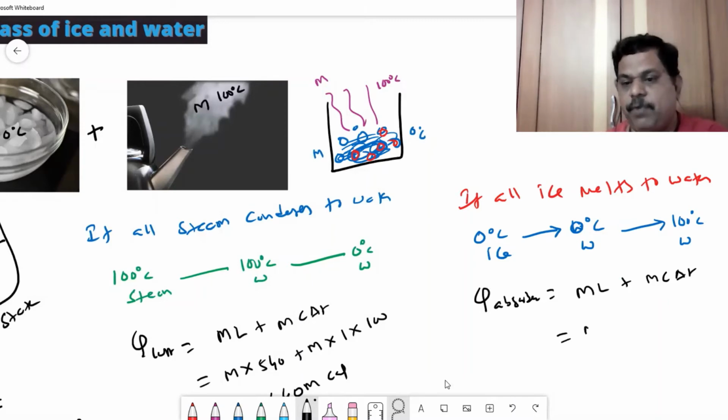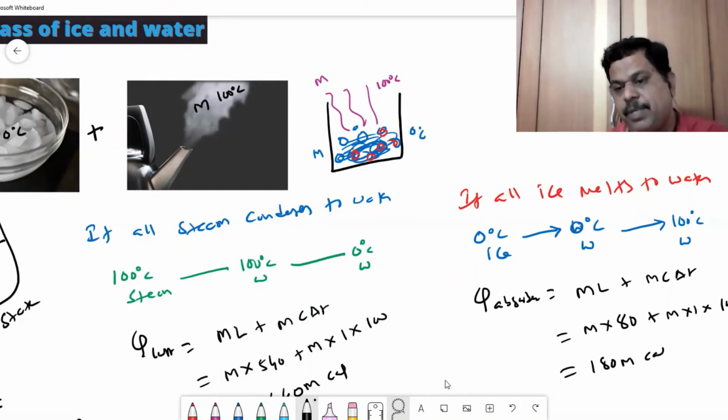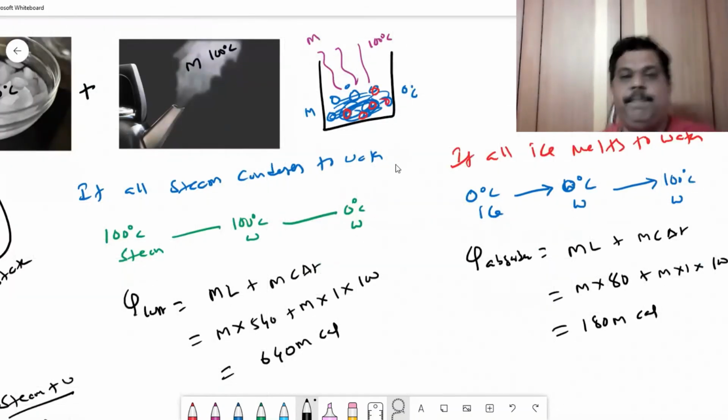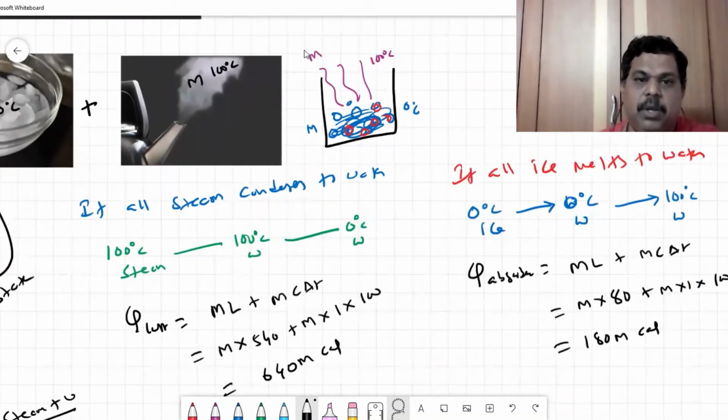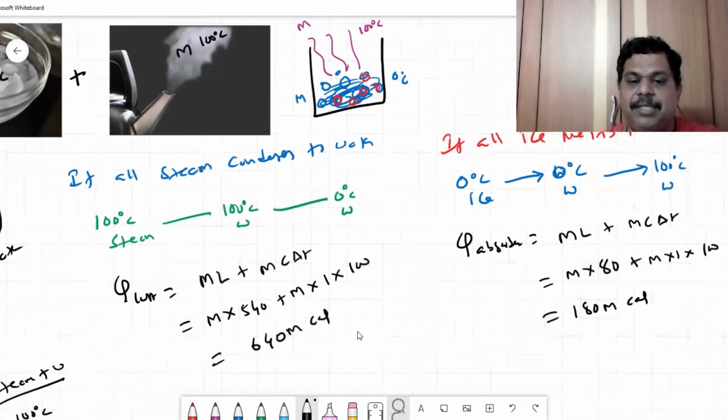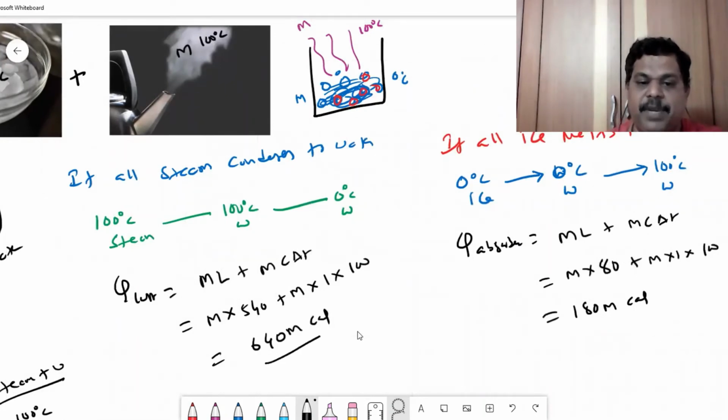So what is m? We don't know. L of ice is 80, and m into 1 into 100 again. So this is 180 m calories. Now we got two situations here. If we assume that because of ice, all the steam condenses, the ice has to absorb 640 m calories of energy from steam.